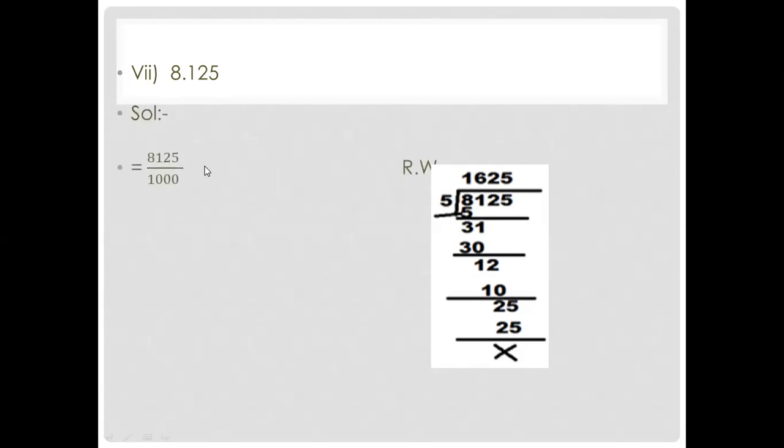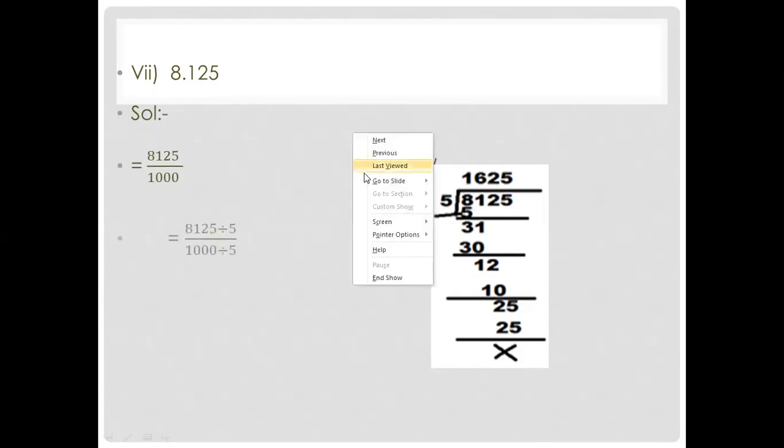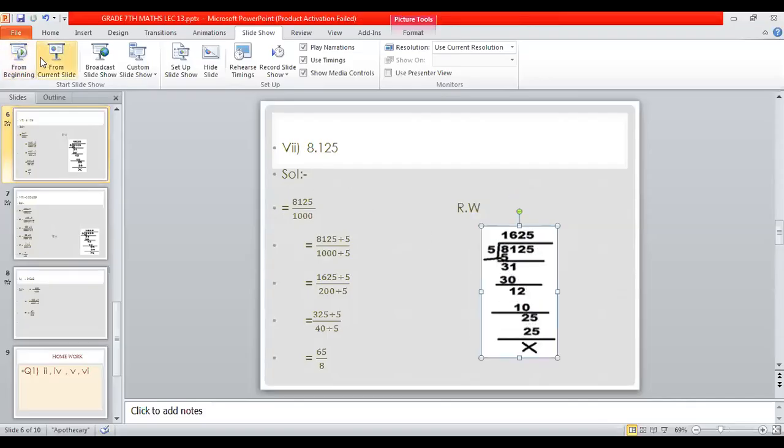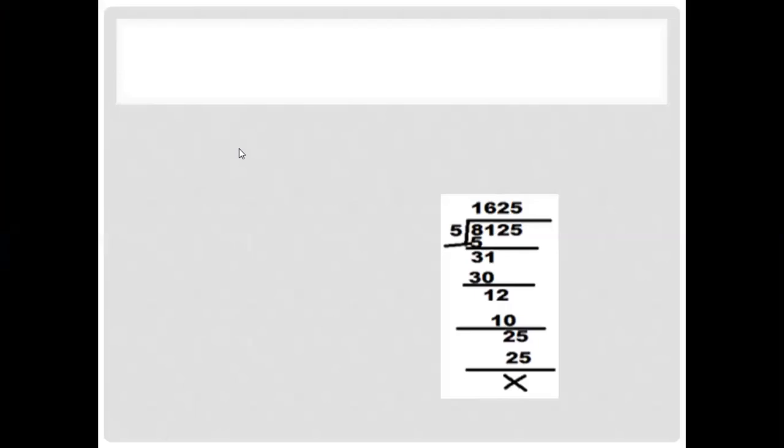How? For the point you have 1, after the point you count the digits 1 2 3.